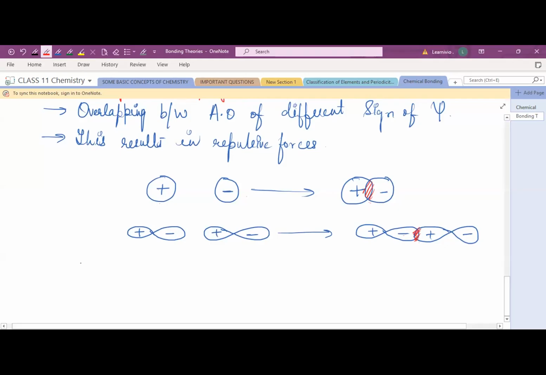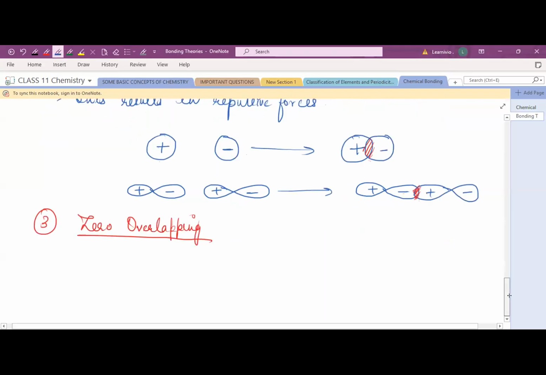Third one, zero overlapping. Now, what is zero overlapping? It is the overlapping between atomic orbitals with the same and opposite sign of psi simultaneously. Now what do you do with simultaneously? You will see the same sign and opposite sign of psi simultaneously.